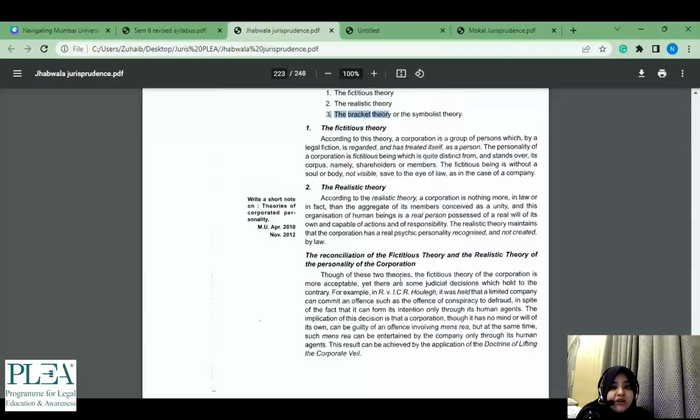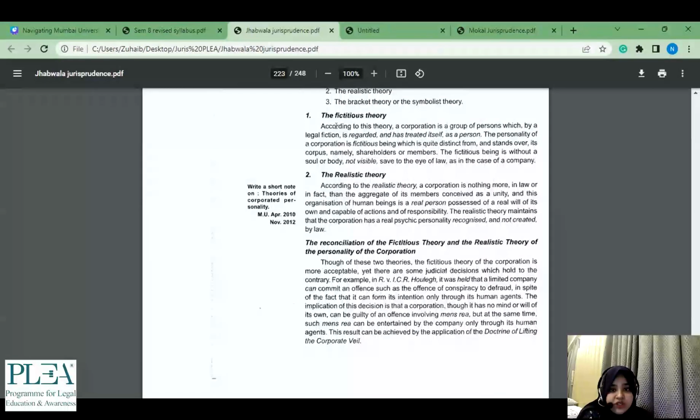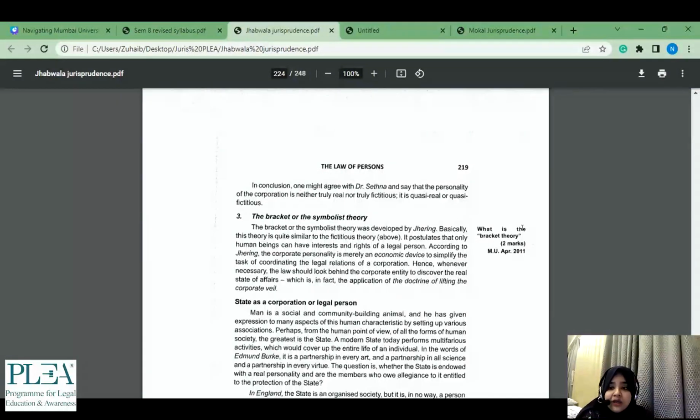So now once you have gone through it, you would कि ठीक है चलो ये past year paper में अगर पूछा था, we are following with the assumption that we have gone through the past year papers once, we have gone through the Jhabwala ones roughly. ठीक है, पता है कौन सी चीज कहाँ पे है. So now because maybe this was there in a past year papers, you can decide. See, आ गया bracket theory 2 marks में ही आ गया. This was asked in 2011. It probably must have been asked even more recently. यहाँ पे नहीं update किया होगा.